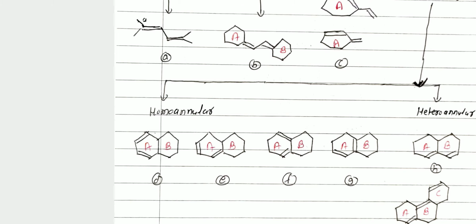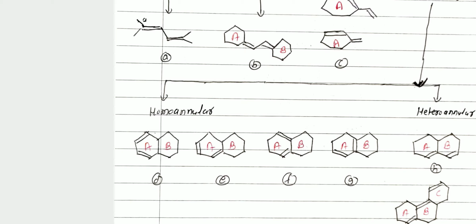Two double bonds are present in ring E. Here, ring B contains a double bond but it is not exocyclic, not outside, therefore only this is the example of homoannular diene.